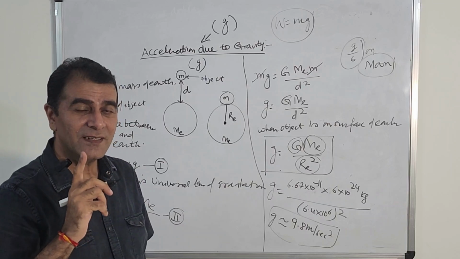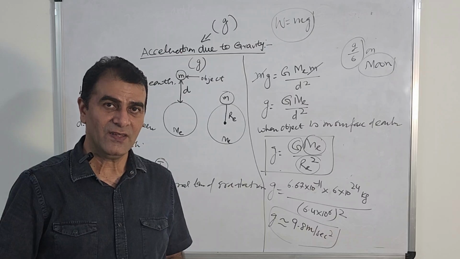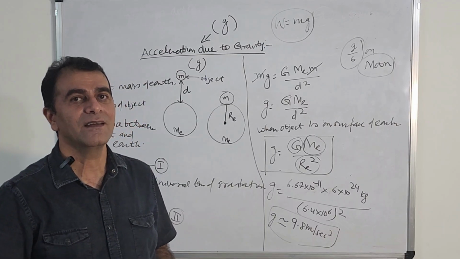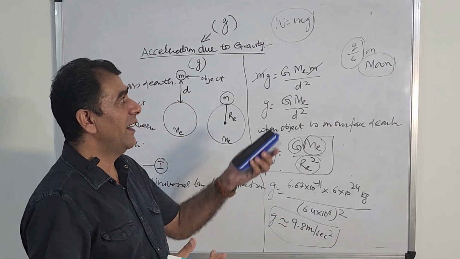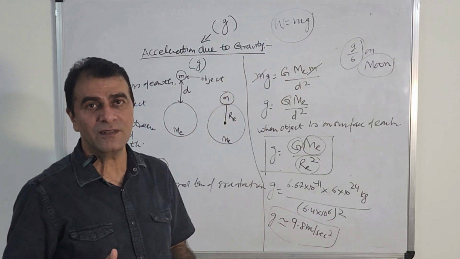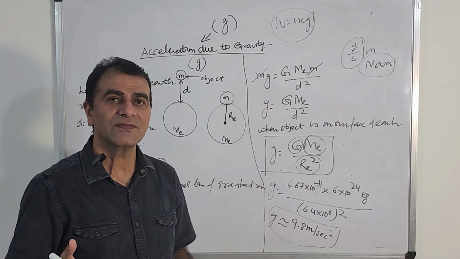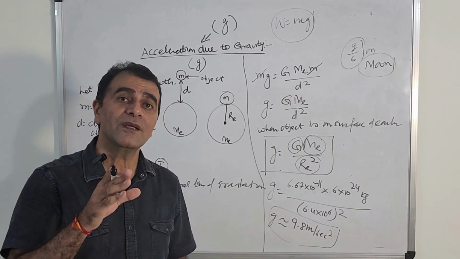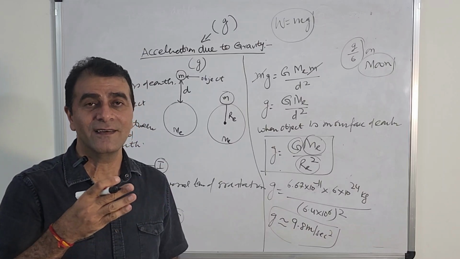So it means if you are using a weighing machine on the earth and it is showing your weight as 60 kg, and now you take the weighing machine with you to the moon and measure your weight on the surface of moon, you will be astonished to see that the needle goes only up to 10 kg.